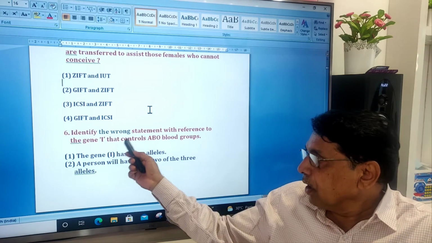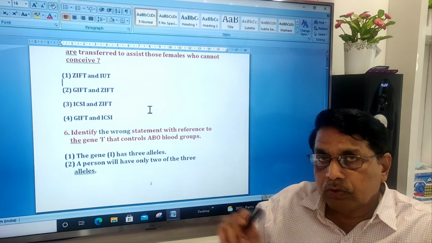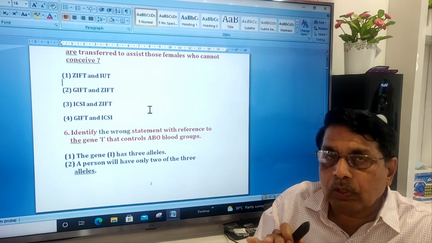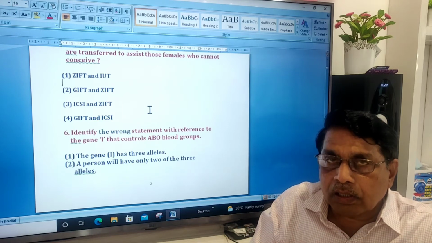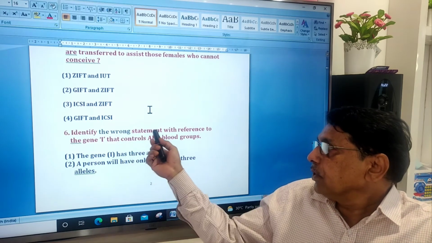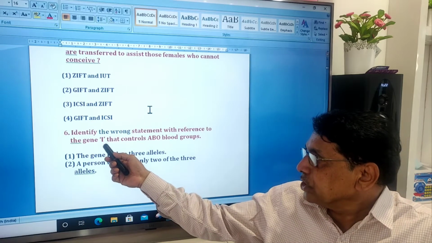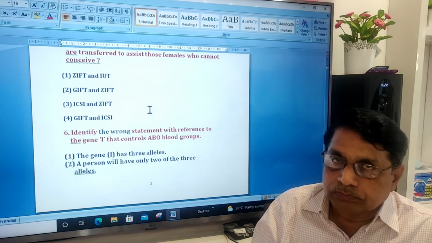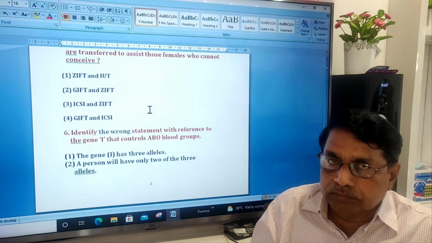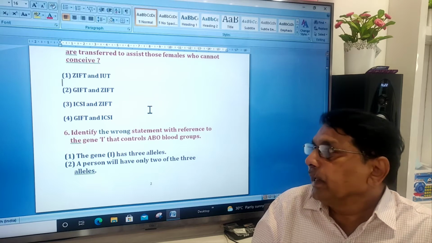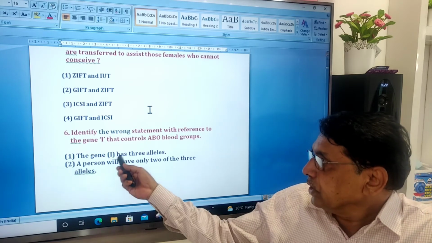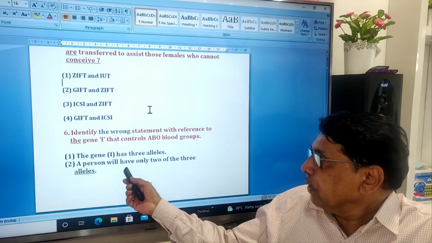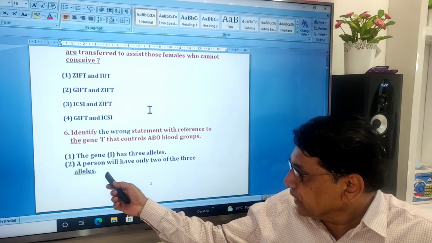Identify the wrong. You have to go through the questions very carefully, whether they are asking true or wrong or incorrect or correct, like that. Identify the wrong statement with reference to the gene I that controls ABO blood groups. The gene I has three alleles. A person will have only two of the three alleles.